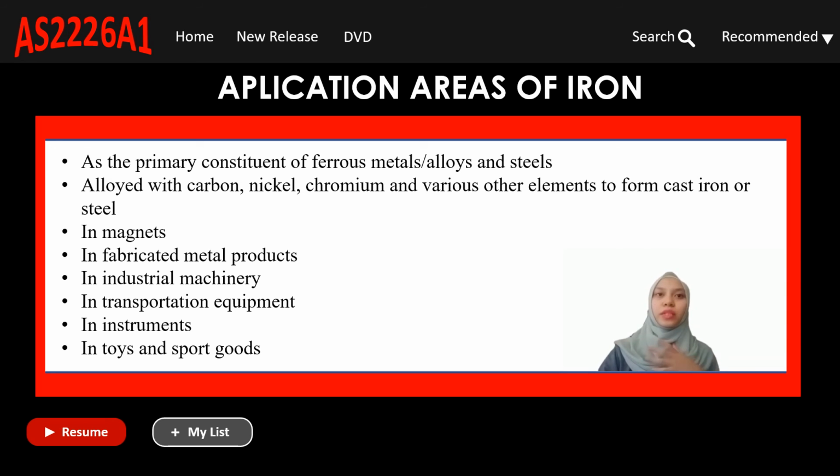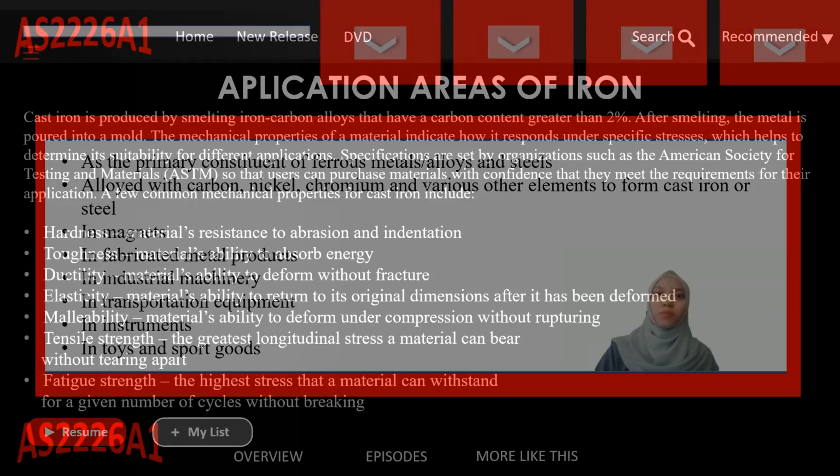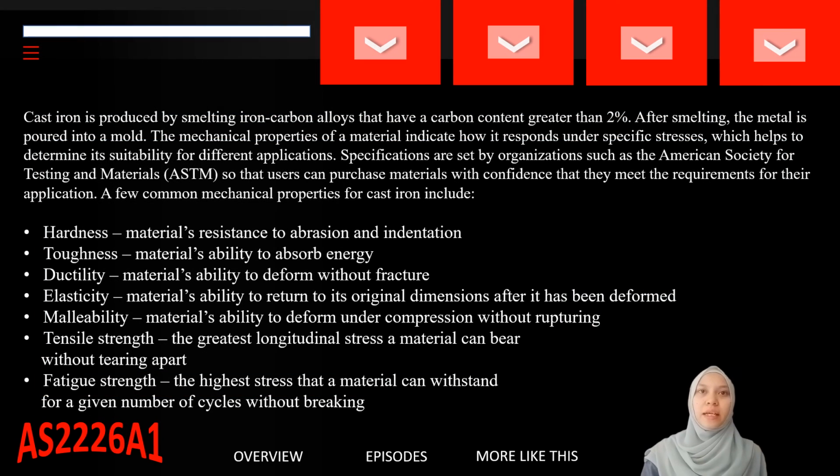Iron is also used in magnets, as iron is an extremely well-known ferromagnetic metal. It is in fact the strongest ferromagnetic metal. Iron is also used in fabricated metal products, in industry machinery, in transportation equipment, and also in instruments, toys, and sports goods. Cast iron is produced by smelting iron-carbon alloys that have a carbon content greater than 2%. After smelting, the metal is poured into a mold.